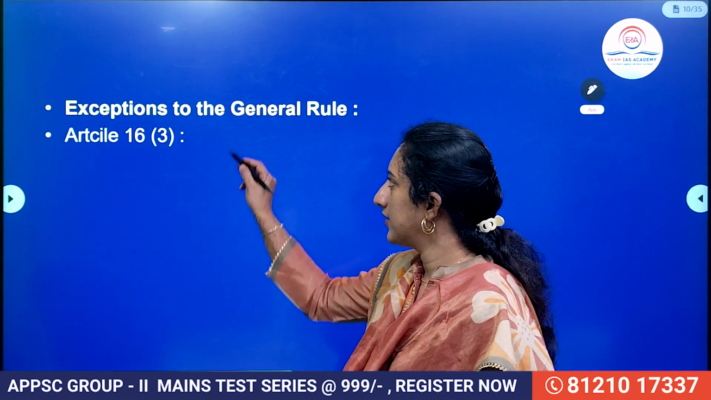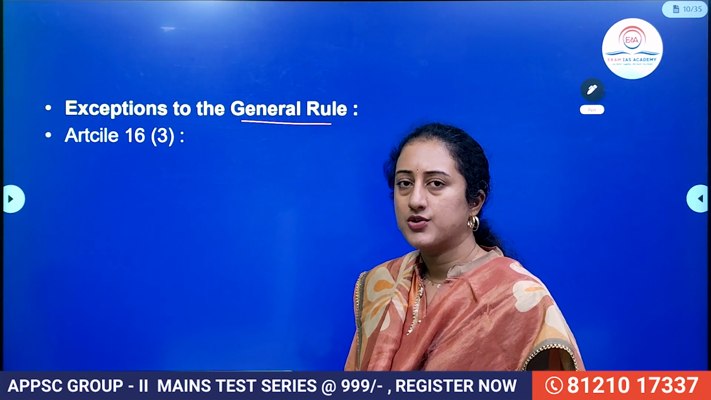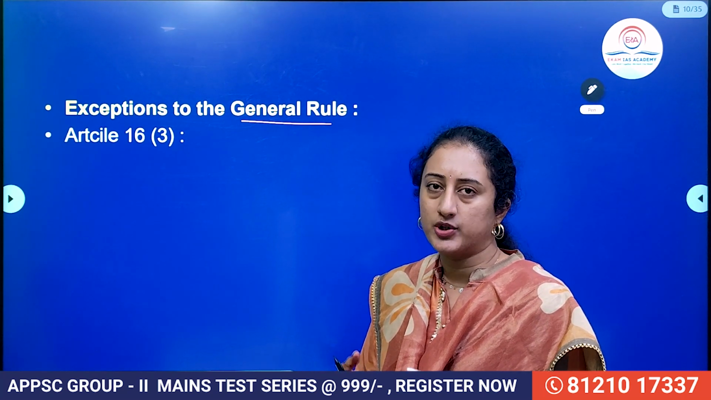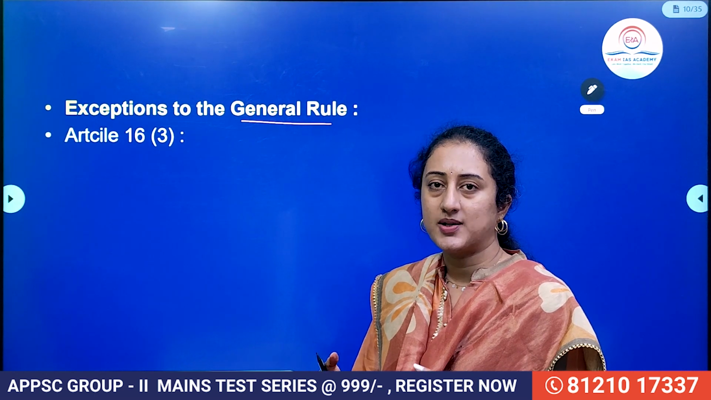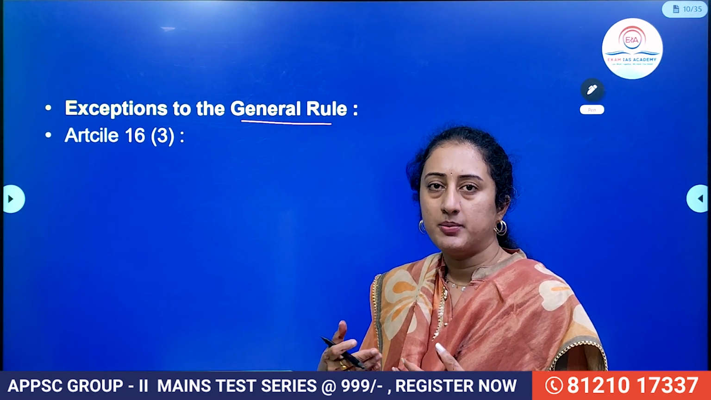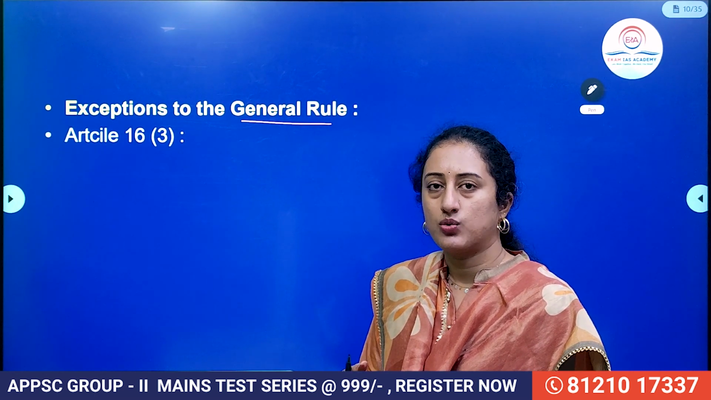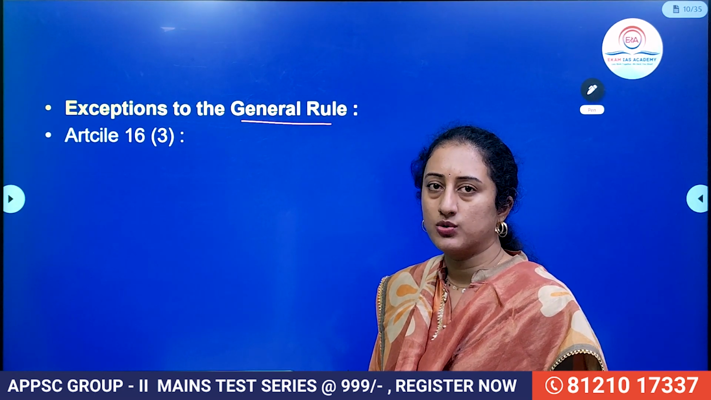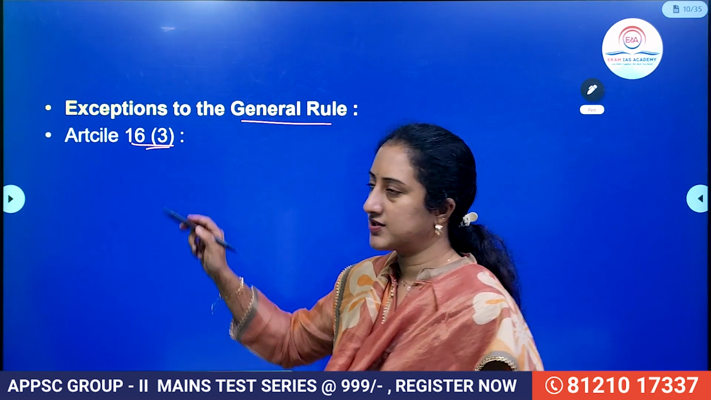Then what do the 16 clause 3 provisions talk about? 16 clause 1 and 16 clause 2 talk about the general rule which is trying to promote equality. But to promote equality, sometimes we need to promote some affirmative actions in favor of weaker sections or those who are vulnerable. So for those, we give some exceptions to the general rule under Article 16 clause 3 to 16 clause 6.